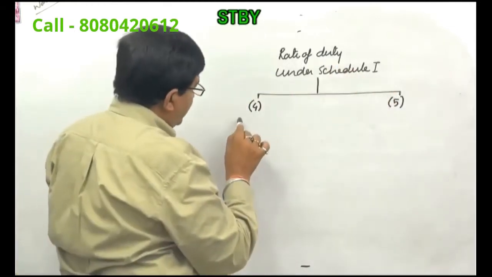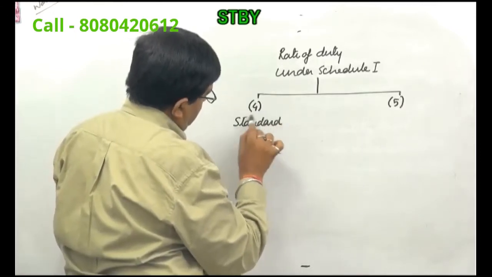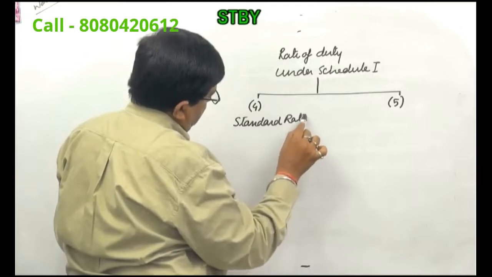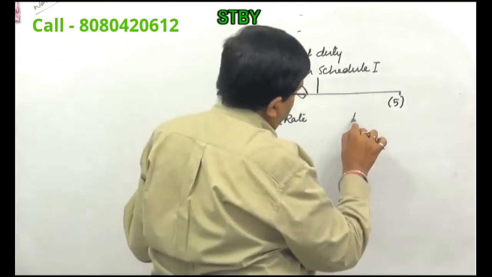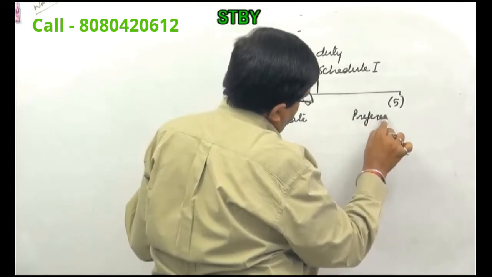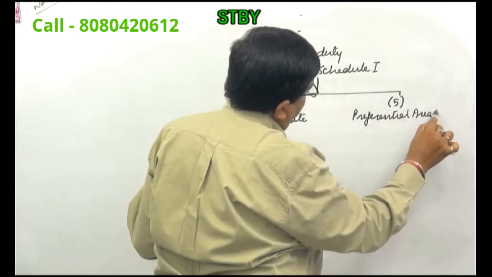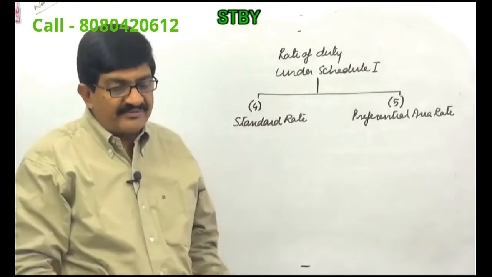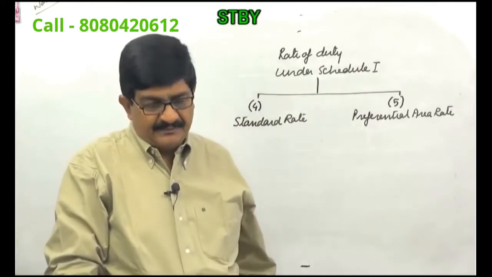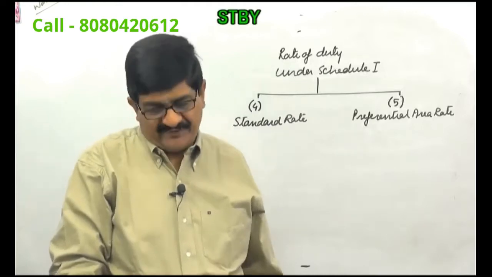Column number 4 is standard rate, and column number 5 is preferential area rate. Two types of rates are there: standard rates and preferential rates.